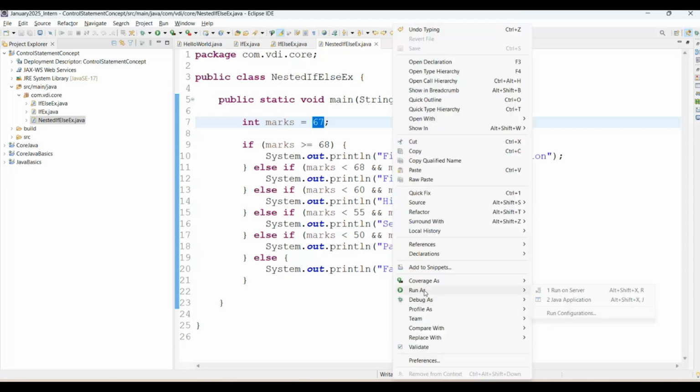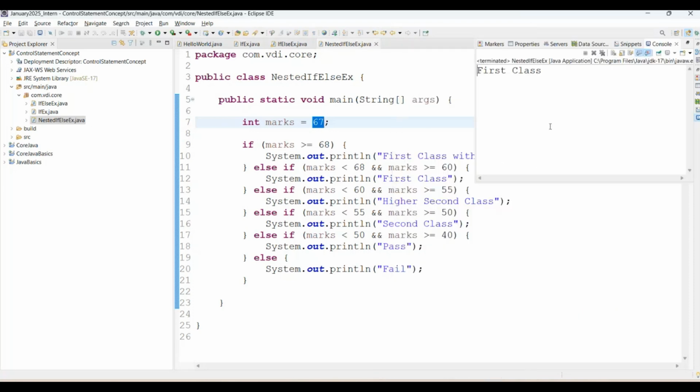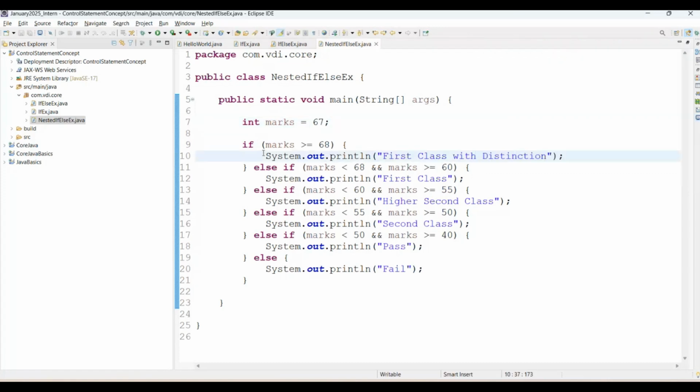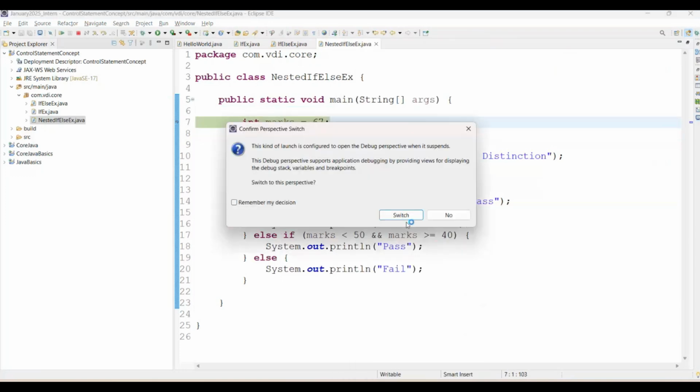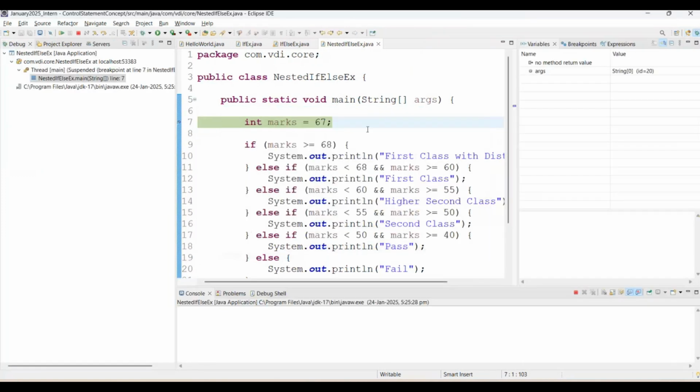See on screen, simply run the Java application. See, it will print first class. But how is it printing first class? For that, I recommend you go ahead and debug the application. Simply add a breakpoint at the first line inside the main method, do debug as Java application, and press function key F6 for the next line.